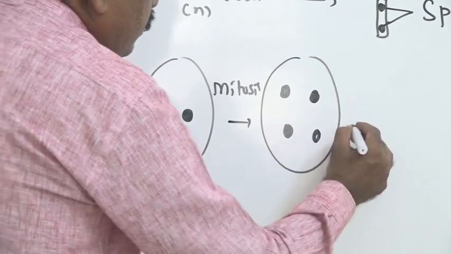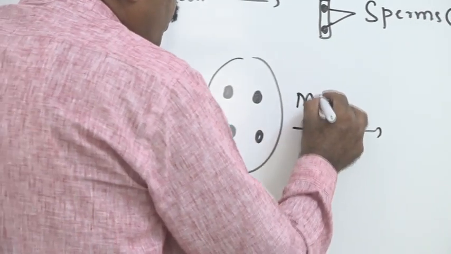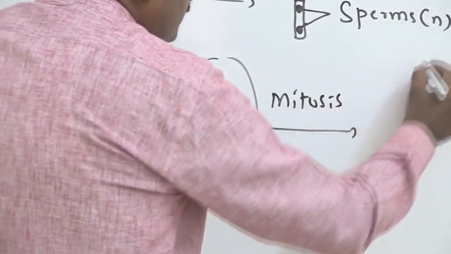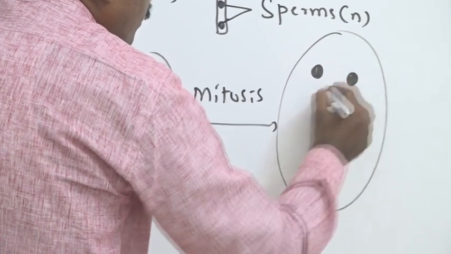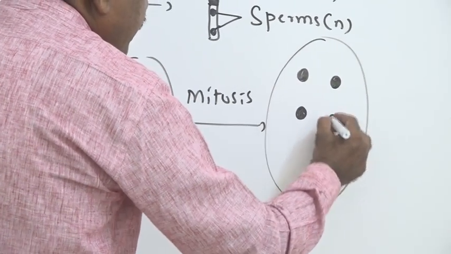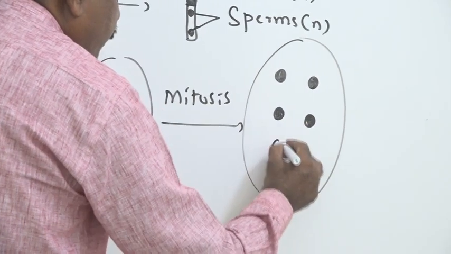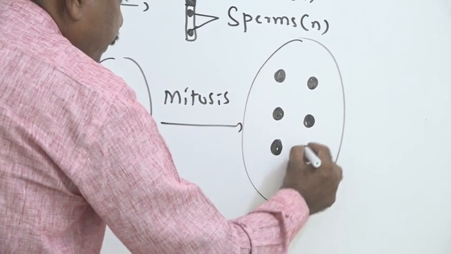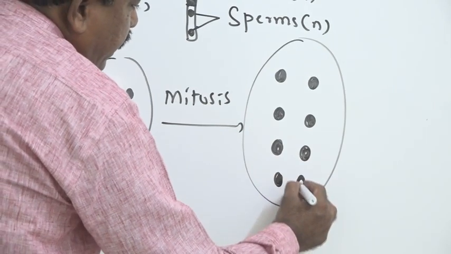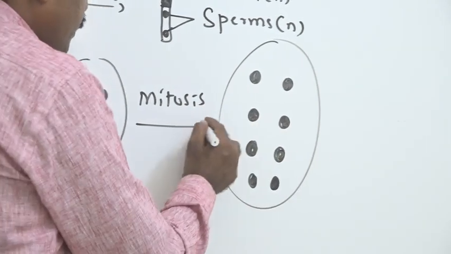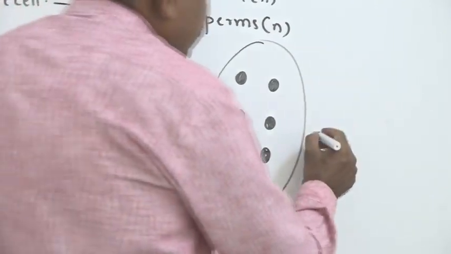Then by third mitosis, a total of 8 haploid nuclei are formed. Once all these 8 haploid nuclei are formed, cytoplasmic division and rearrangement of the cells take place.